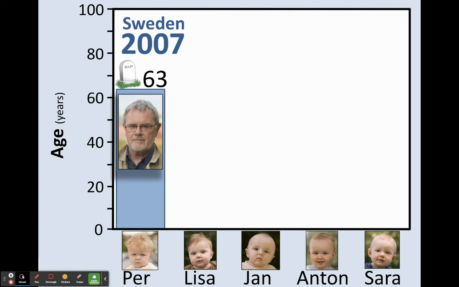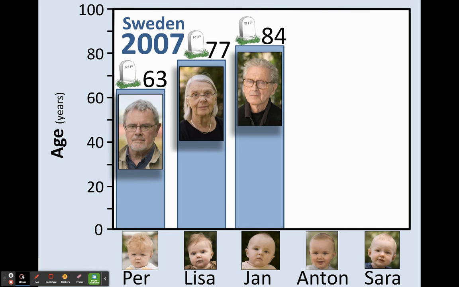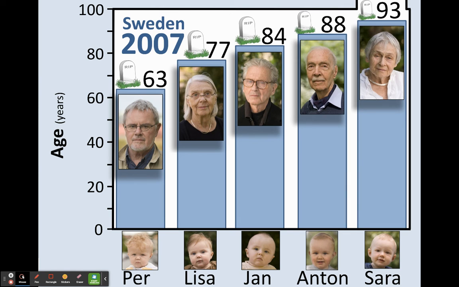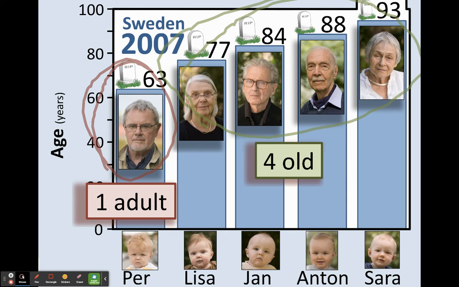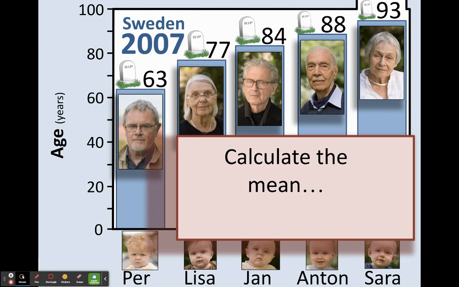Per lived to 63. Lisa lived to 77. Jan lived to 84. Anton lived to 88. And Sarah lived to 93. So we have 1 adult and 4 old. Now let's calculate the mean. So we're going to do some math. So we have 63